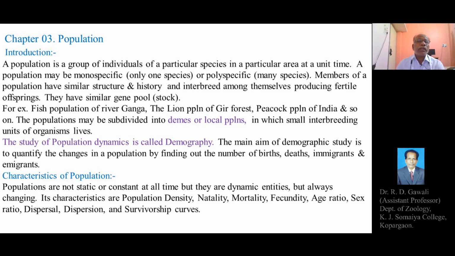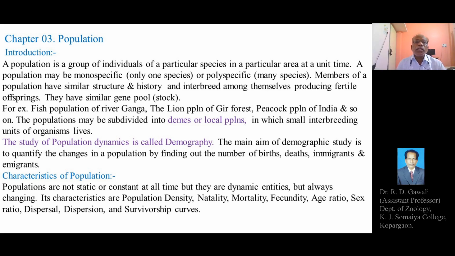Members of a population have similar structure and history, inbreed among themselves producing fertile offspring, and also have a similar gene pool or gene stock.